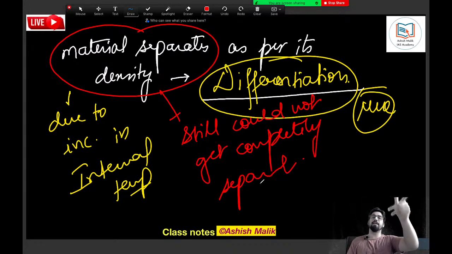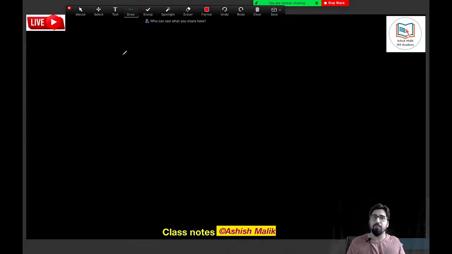Then something very interesting happened. This process of getting layers got completed around 4.44 billion years ago.